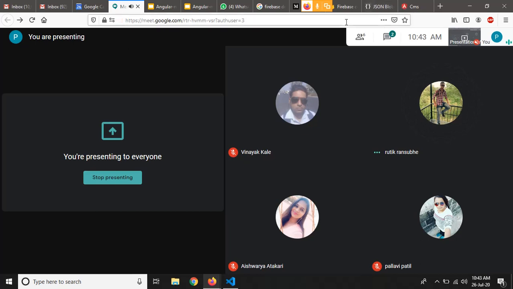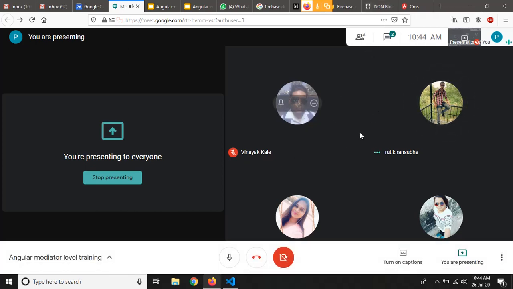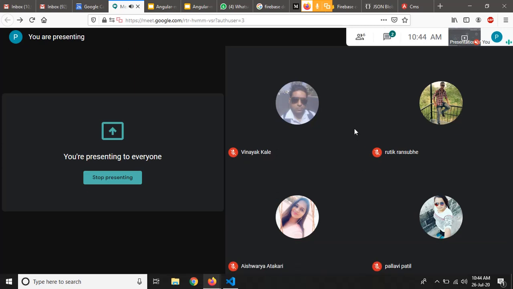Till now we don't have anything for authentication for using this JSON blob, as this is a public site. To add authentication, we may need to add some server integration, in which we can encrypt this DB URL so that no one can access it. Till now this is a public URL, so whoever you share this URL with will be able to access the data present in your JSON blob.